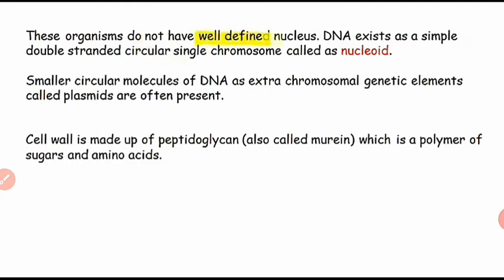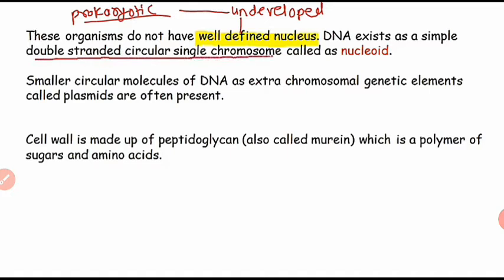Now, see another character about the nucleus. They do not have a well-defined nucleus. Well-defined nucleus means undeveloped nucleus, so it is called a prokaryotic nucleus or prokaryotic cell. DNA exists as a simple double-stranded circular single chromosome. Generally double-stranded chromosomes are present, but in this case they are single chromosomes, so called the nucleoid.